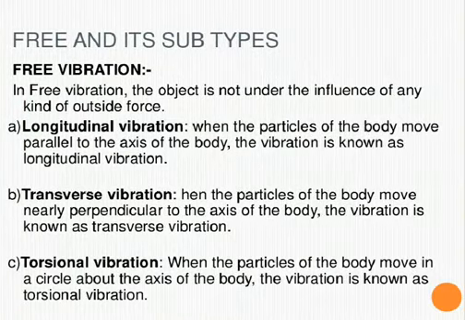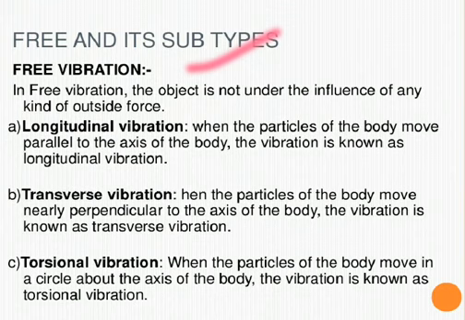Now the types of vibration, starting with free vibration. What is free vibration? In free vibration, the object is not under the influence of any kind of outside force. That means if the object is not influenced by any type of force, then that vibration is known as free vibration. Free vibration is classified into three types: longitudinal, transverse and torsional.